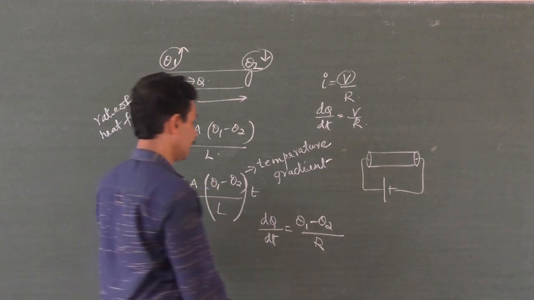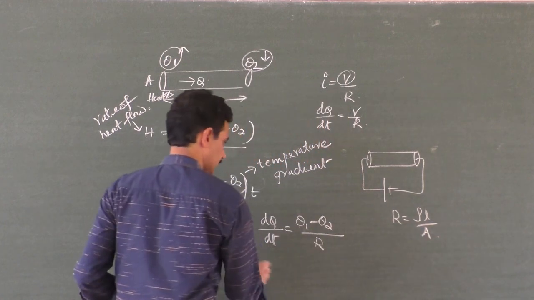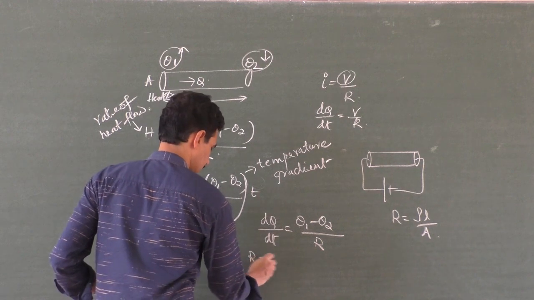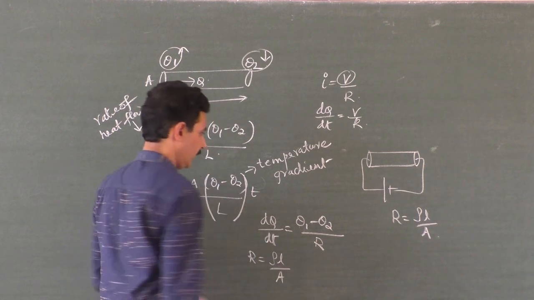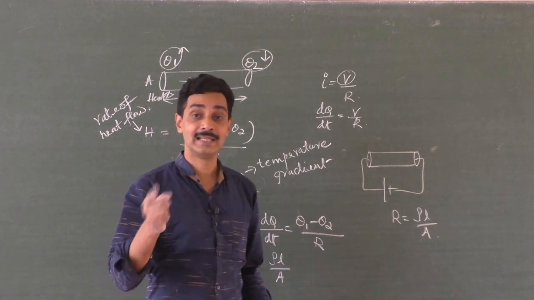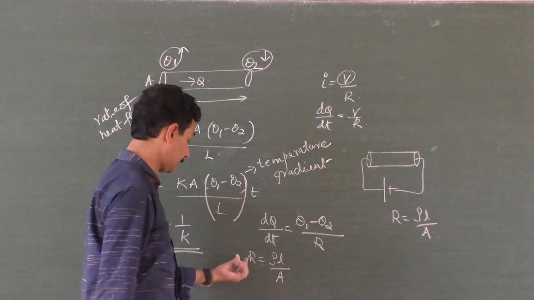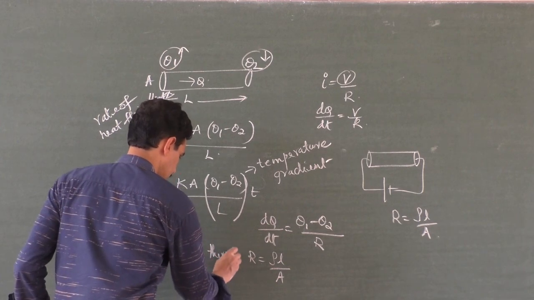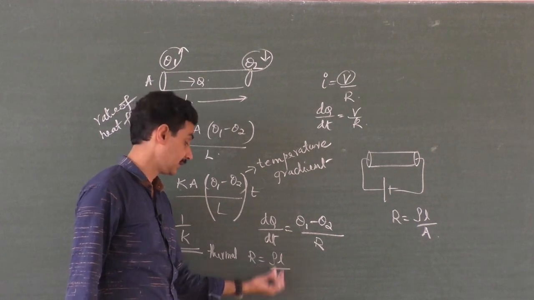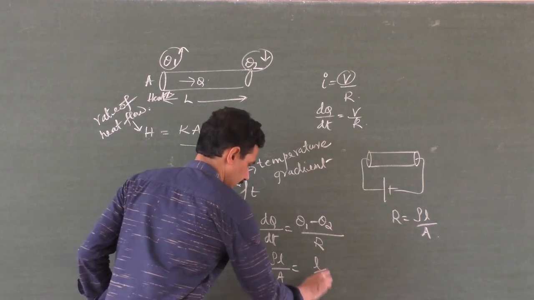You have here the electrical resistance, rho L by A. Here you can write thermal resistance, same rho L by A, where L is the length of the rod, A is the area of cross section of the rod, rho is called resistivity, it is electrical resistivity. And what about here? Thermal resistance is directly proportional to the thermal resistivity and length, and inversely proportional to area. You can write it as L by A, 1 by K.